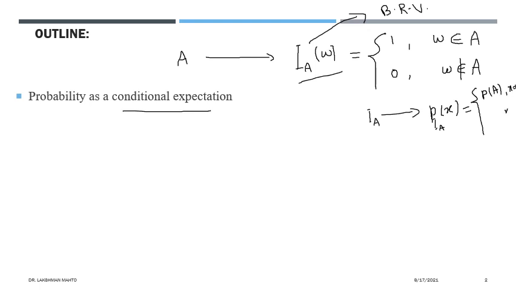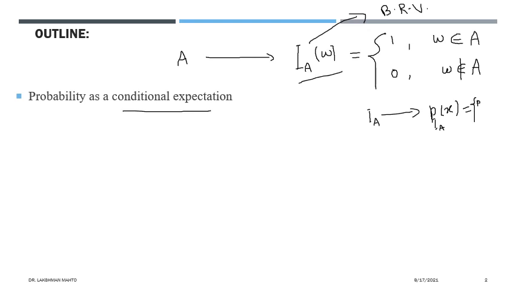When x equal to 0, okay, there is an issue with space. Let me write it here. So the probability mass function would be like this way.